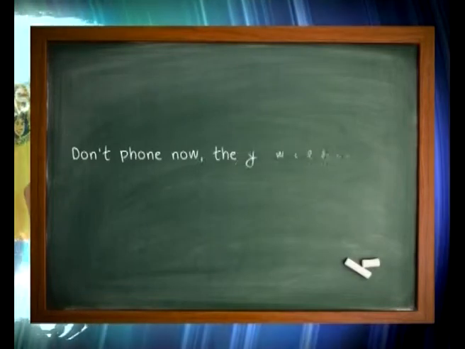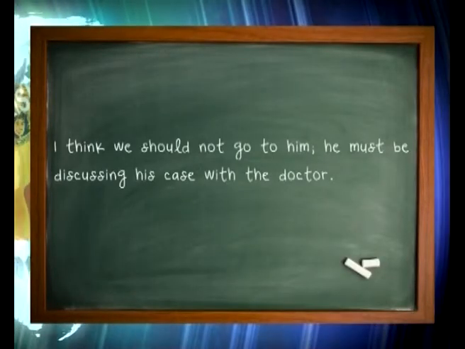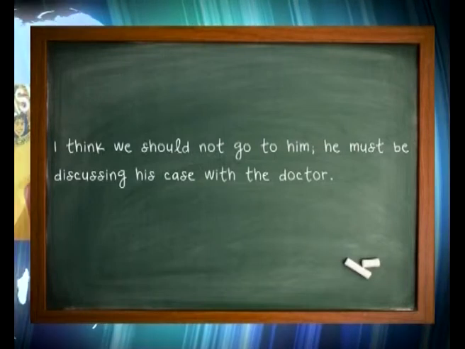This tense is also used to predict the present. You see something interesting? Future tense is being used to predict something that is going on now. So it is used to predict the present, to say what we think or guess is probably happening now. For example, don't phone Amjad now. You're imagining that this thing is happening right now, so you should not disturb him because he is taking lunch. I think we should not go to him. Why? He must be discussing his case with the doctor. Interesting, isn't it? So English sometimes becomes quite confusing.